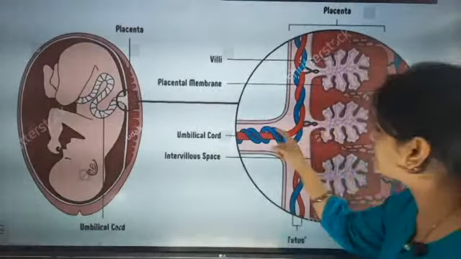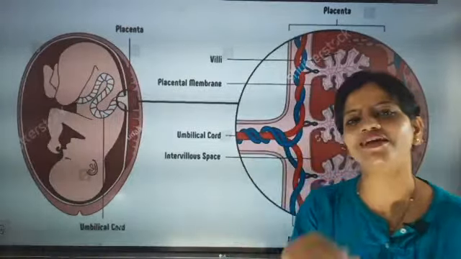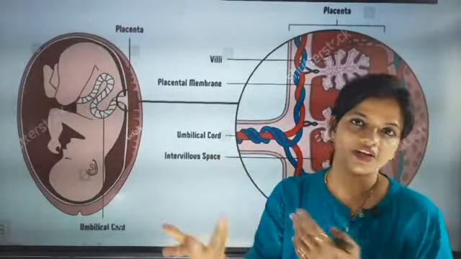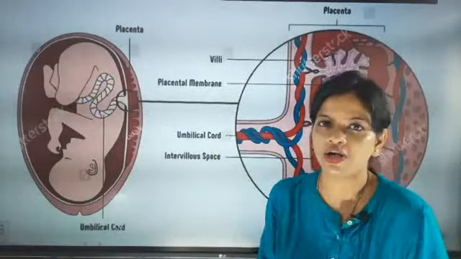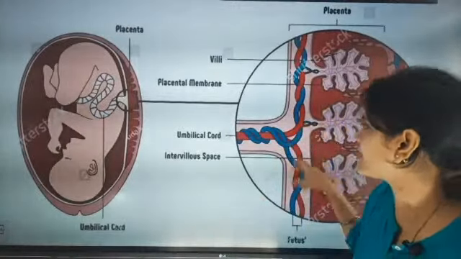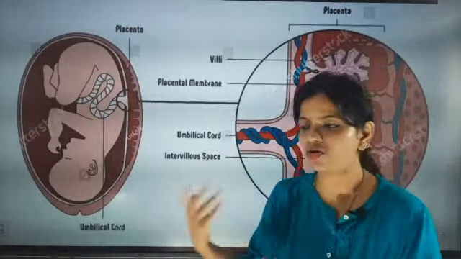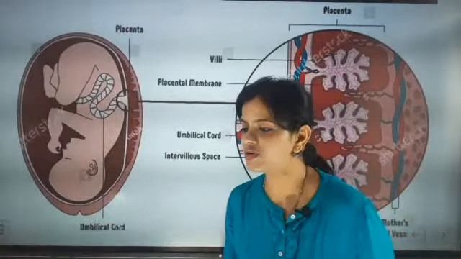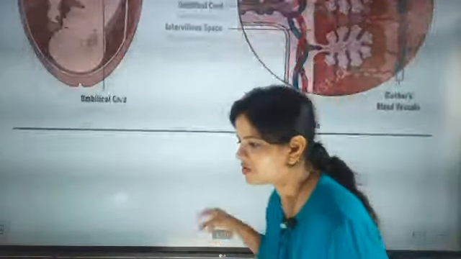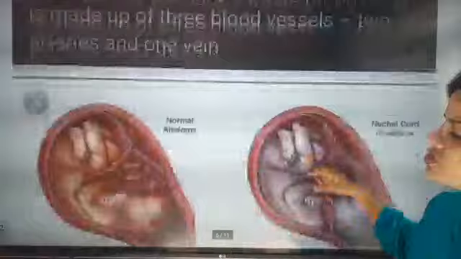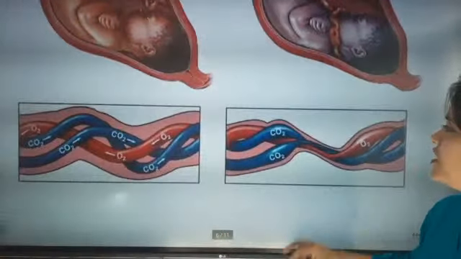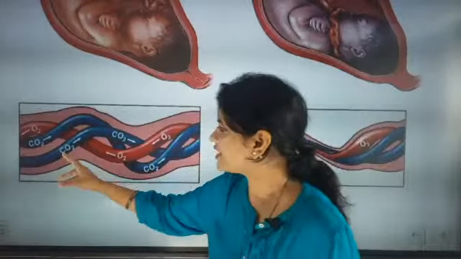So beta, the blue vessels are taking the deoxygenated blood, taking the waste out from the baby's body, and the red color is the oxygenated blood, which is going towards the baby. Till here everybody understood? You see what is happening in the umbilical cord.